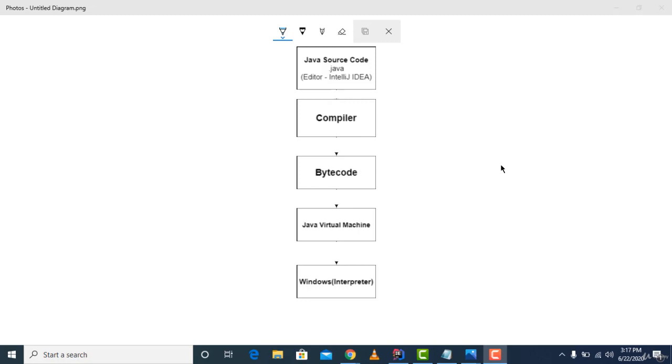Likewise, to write Java source code, I need an environment. And the environment should allow me to write my Java source code, and that environment is provided by our editor called IntelliJ IDEA. It's either called an editor or an environment. Editor is a good word because I can write my code and I can edit. So that's an editor, and editor, compiler, and JVM all contribute to an environment. So I need an editor to write my source code.